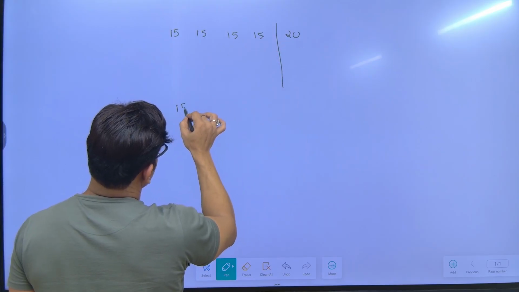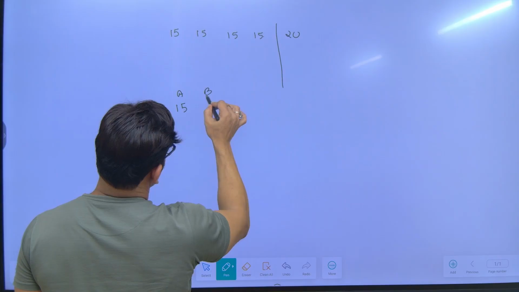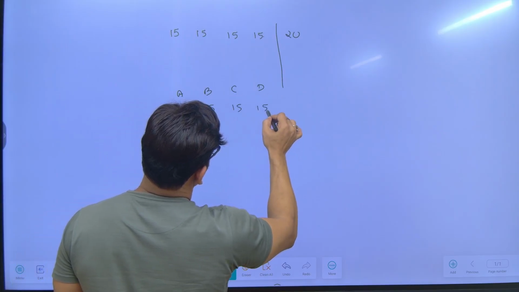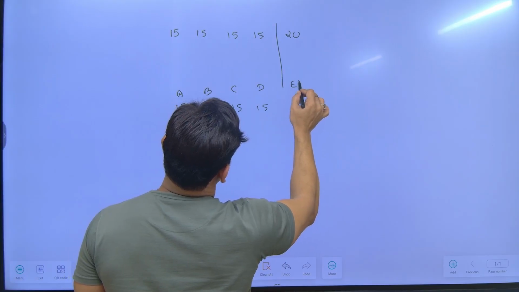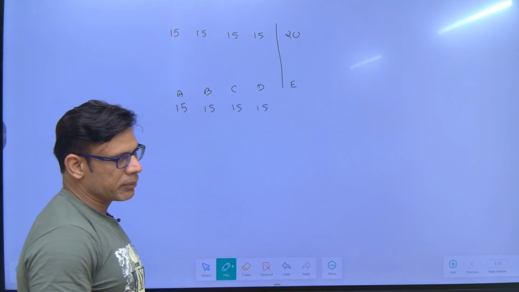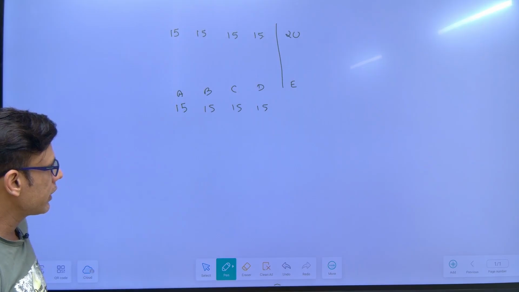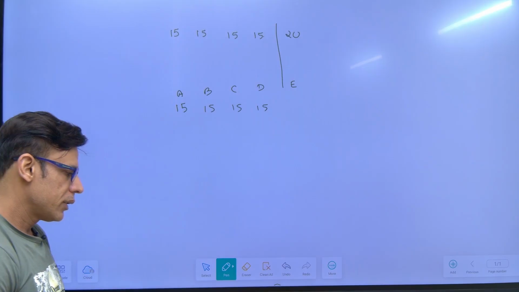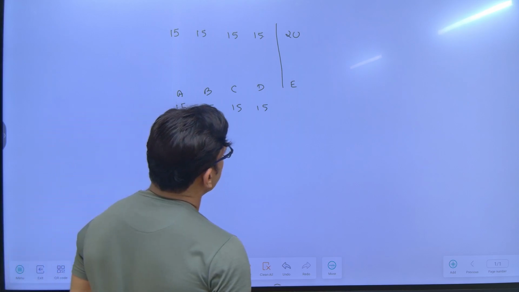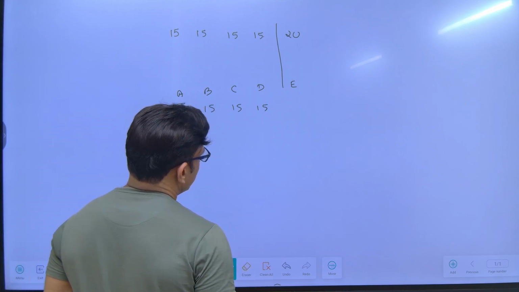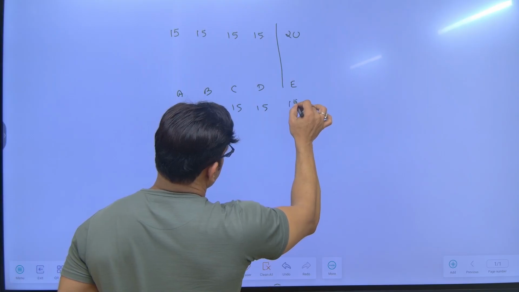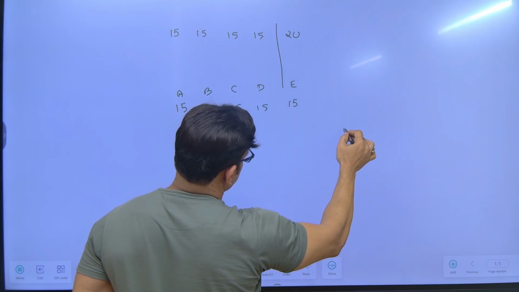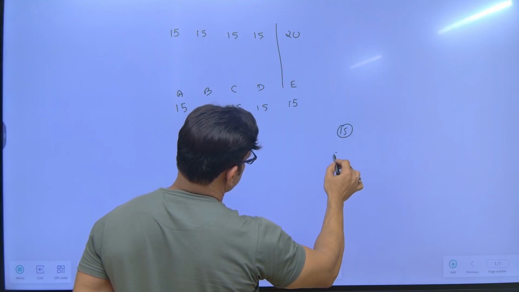Suppose there are 4 students in a class and each of the 4 students has 15 chocolates with them. All of them have 15 chocolates. And let's say E also comes into this class. If E comes with 15 chocolates, the average will not increase. But E is coming with 20 chocolates. When he sees that the class he is entering has an average of 15, he is unbiased, so he will also keep 15 with himself. Out of 20, he keeps 15 with himself and is left with 5.